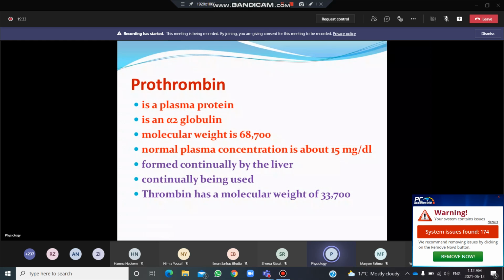And it is continually being used because trauma and minor injuries continuously occur in the blood vessels, and prothrombin is being used there in the plugging and in the formation of the clots. And the thrombin has a molecular weight of about 33,700, almost half to that of prothrombin.